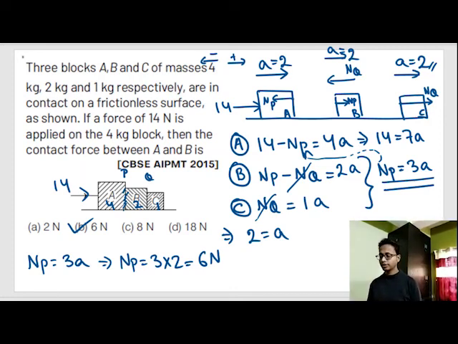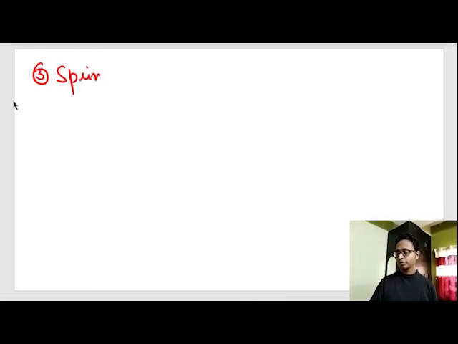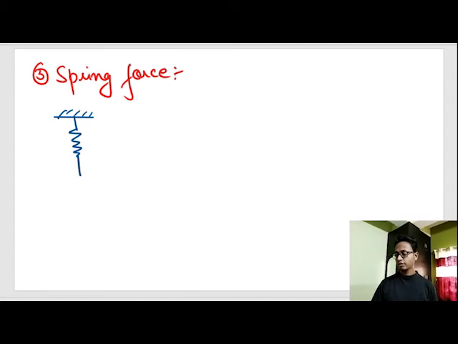Now, some revision of spring force. The force exerted by a spring on an object is given by Kx, where K is the spring constant and x is the elongation of the spring from its natural length.